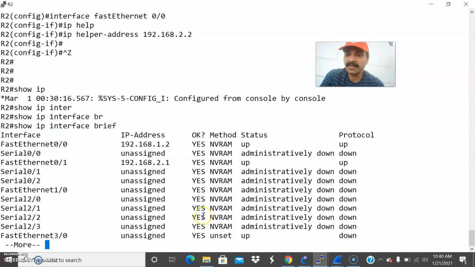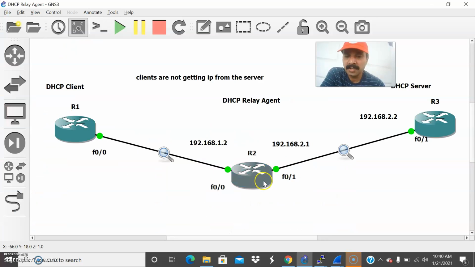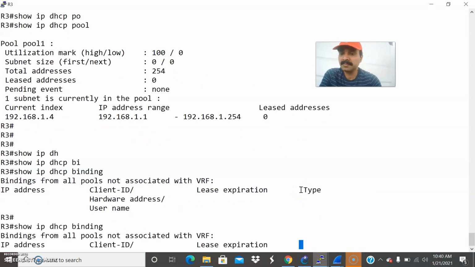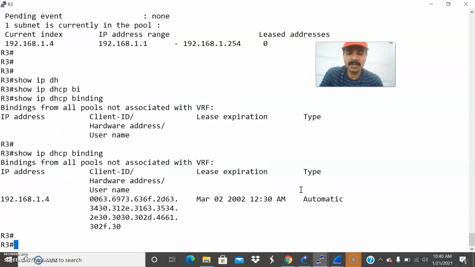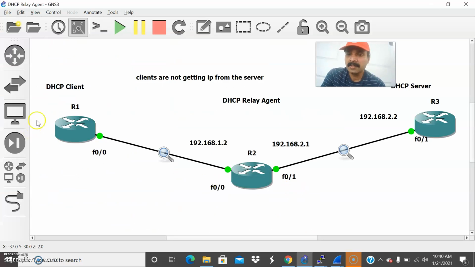So all the interfaces are up, and we issued the helper address to make R2 act as a relay agent, right? So now let us see whether R3 is assigning the IP address. Yeah, so you are able to see, right? R3 started assigning the IP address to the client. There are two commands: one, we have to assign ip address dhcp in the client, then the IP helper address we have to issue to make R2 act as a relay agent.